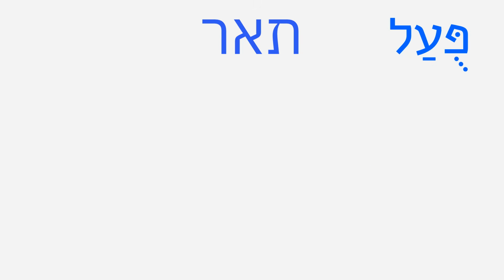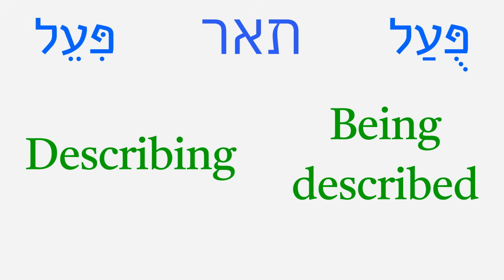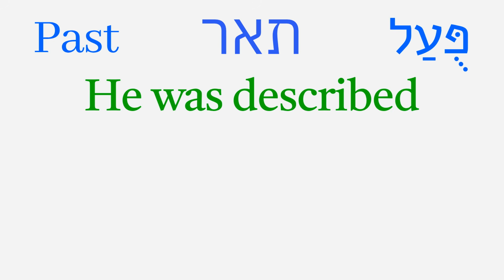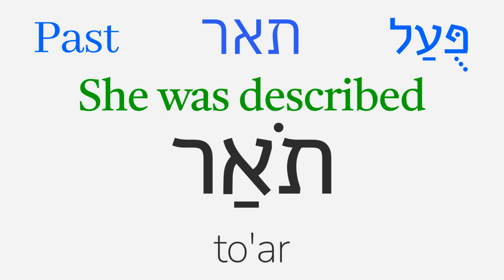Let's see some examples with the root tav, aleph, resh. In the piel, this root means describing, so in the Pual it means being described. The verb he was described is to'ar, which has an o vowel instead of an u. To make the verb she was described, we're supposed to change the vowel on the second root letter to a schwa.